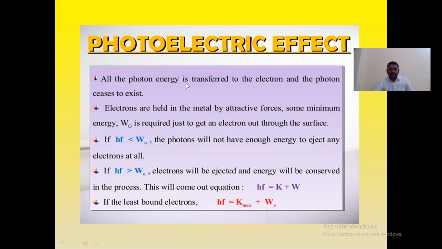One is this hf I am taking here. This hf is the photon energy. W naught is the work function, you know already. hf is the photon energy, W naught is the work function. Always my incident photon energy must be, that means if the frequency is below the threshold, if hf is less than W naught, the photons will not have enough energy to eject electrons at all.